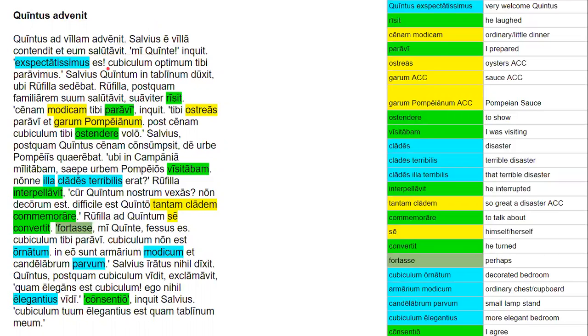Mi Quinte, inquit, expectatissimus es. Cubiculum optimum tibi paravimus. So, my dear Quintus, he said, you are very welcome. We prepared the best bedroom for you.